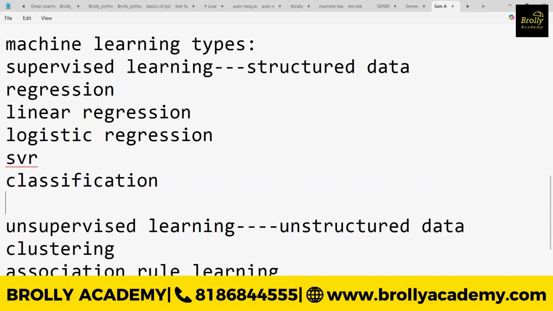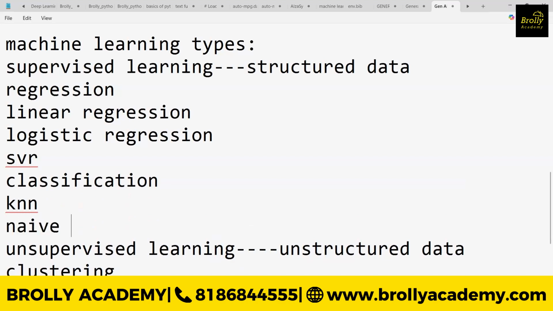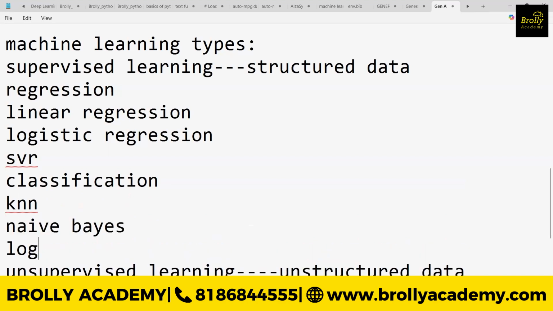As for classification, we have K nearest neighbors, the naive Bayes theorem, and logistic regression. Logistic regression works on both classification and regression, that is why it is called CART. So these are the different algorithms.